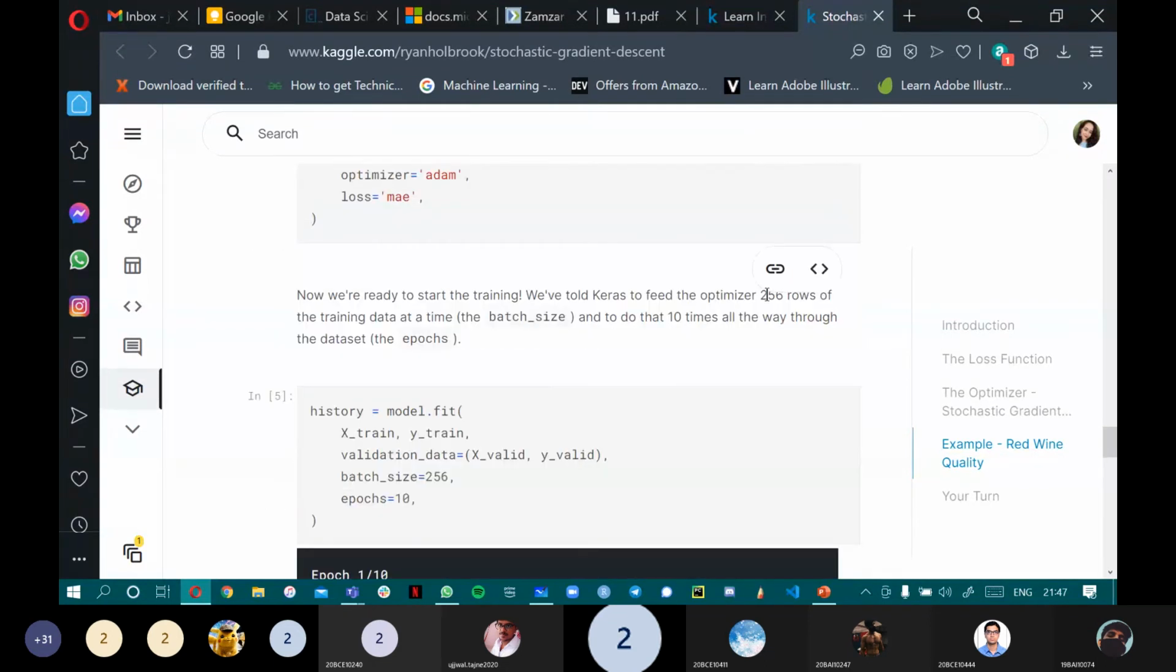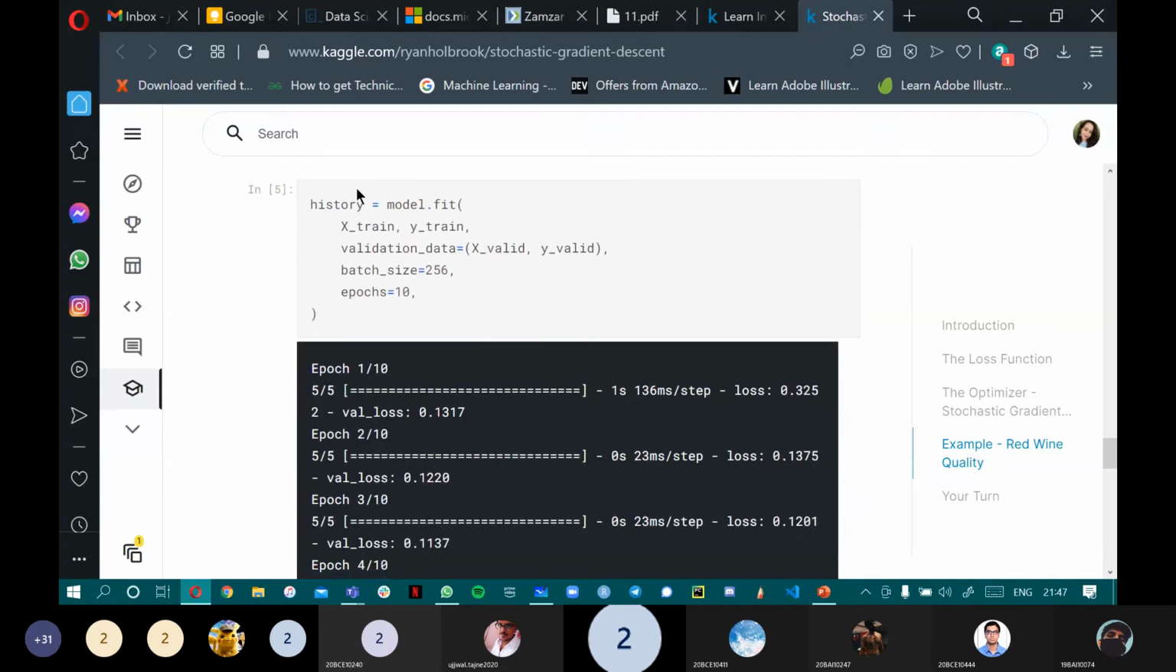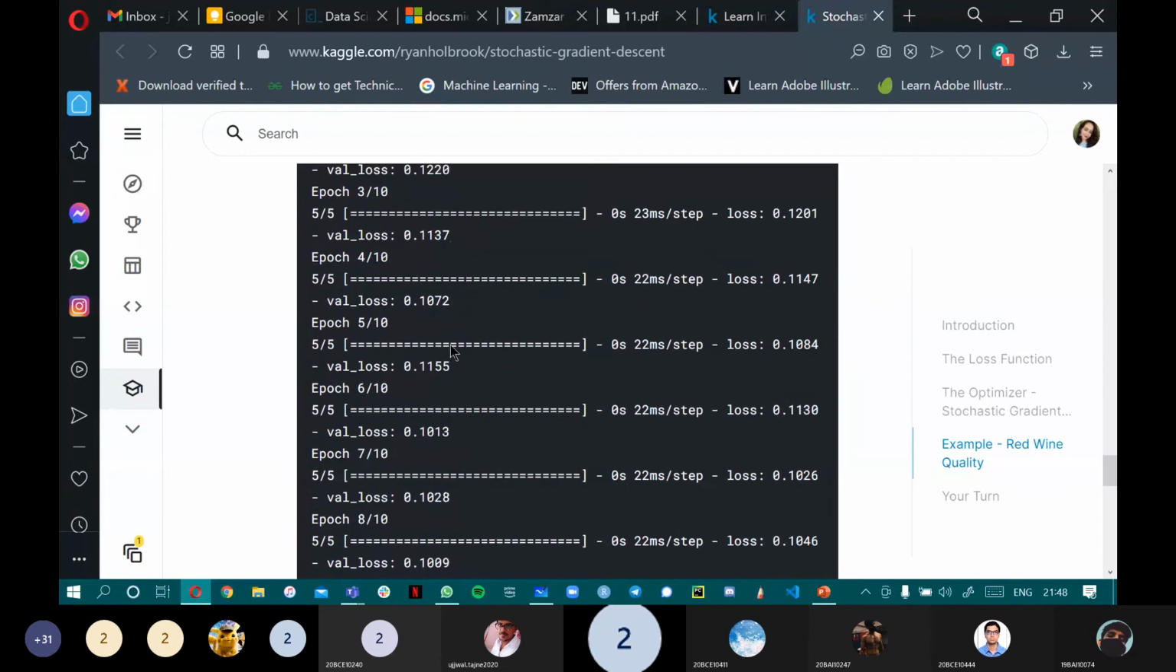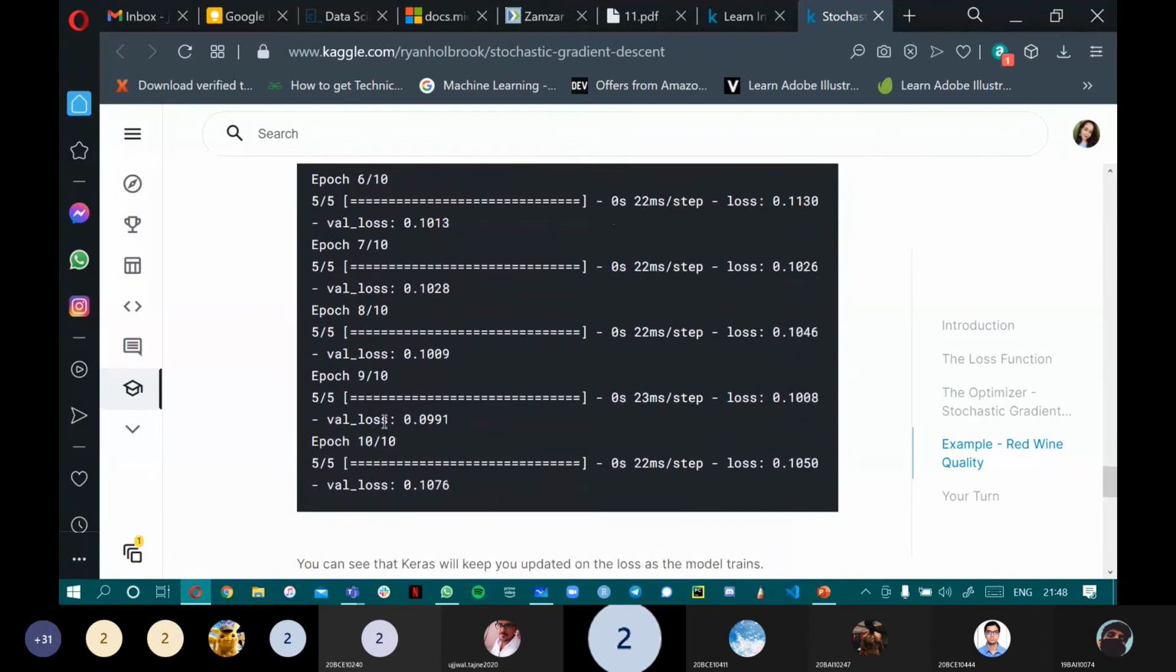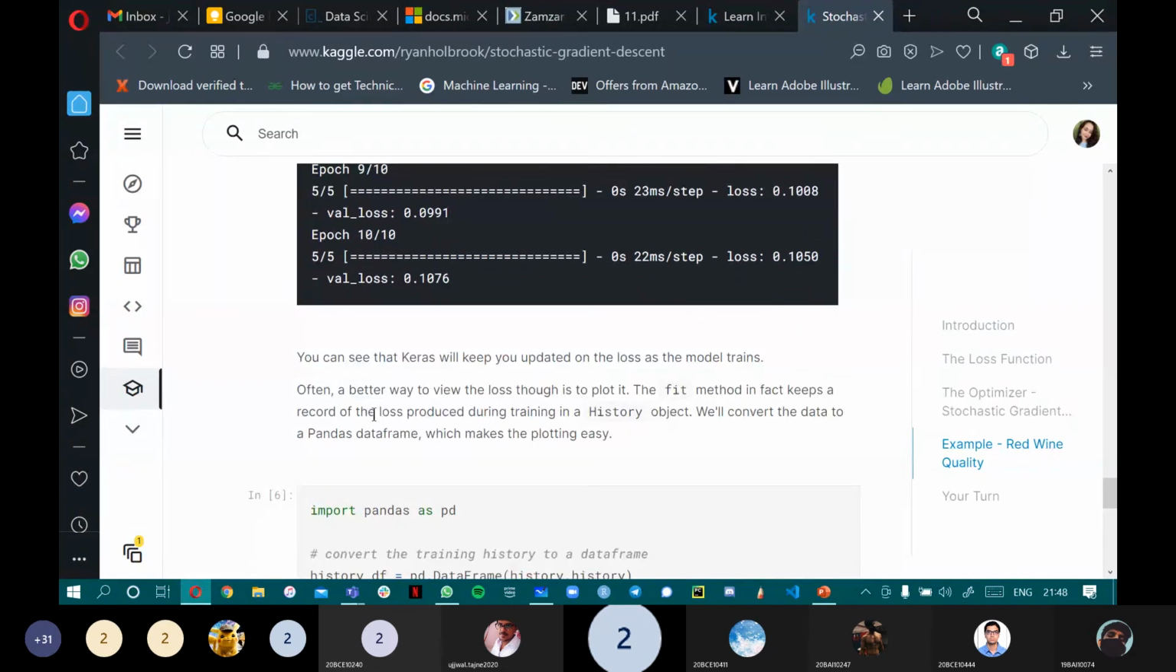We've told Keras to feed the optimizer 256 rows of the data, which is the batch size, and do it 10 times. So this 10 times will be the epoch, which I just explained. What does that mean? Now using the model.fit function, we are passing the values, we are giving the batch size, we are giving the epochs, that is how many times it should run until we get the final value. As you can see over here, all the 10 rounds are listed, right?